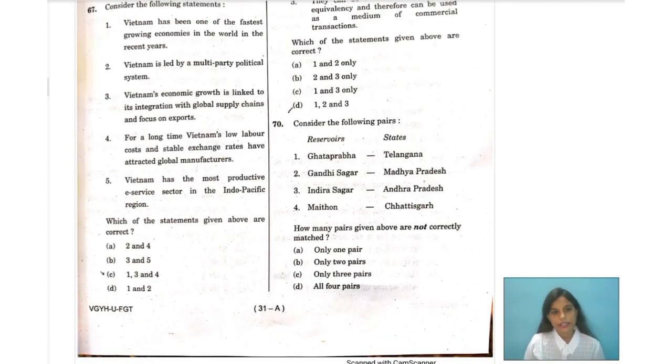Let us consider the next given set of statements. Consider the following statements. Number one says, Vietnam has been one of the fastest growing economies in the world in recent years. Yes, it's correct. Vietnam has really been one of the fastest growing economies in the world. Now, why is it so?